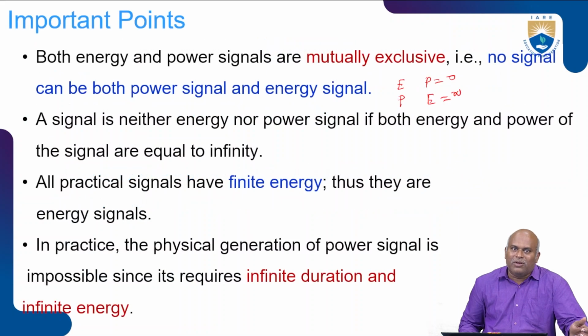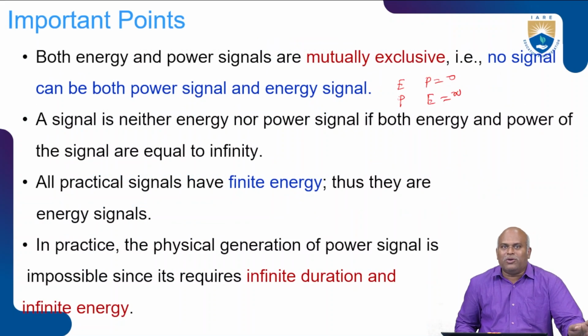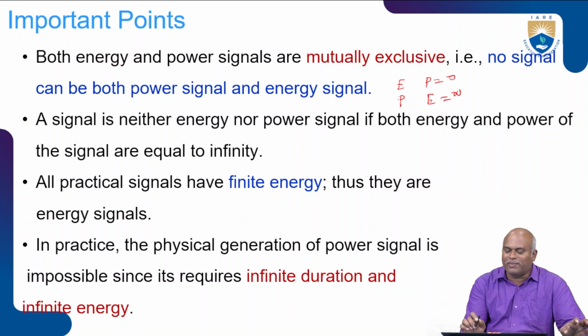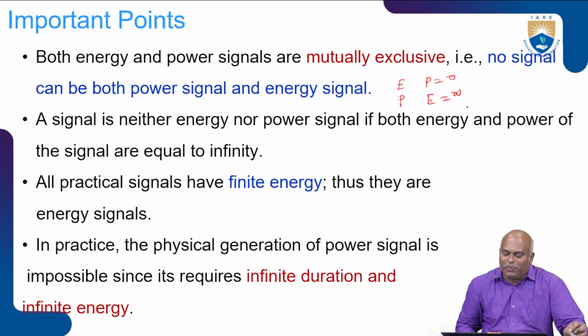I will say this is the first case. Both power and energy are mutually exclusive. If energy is there, there is no power. If the signal energy is there, there is no power. If power is there, there is no energy. We represent the energy by infinity. The power value is equal to some constant when the energy is equal to infinity. When energy is present, the power value is equal to 0.